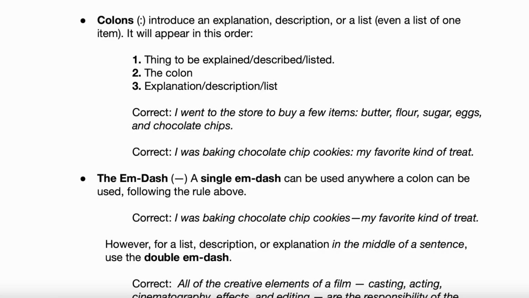Okay, read that correct example. I think this is going to make more sense. In fact, I've got 2 correct examples here. I'm going to read that first. Correct: I went to the store to buy a few items: butter, flour, sugar, eggs, and chocolate chips.